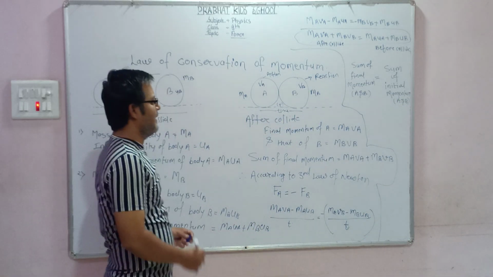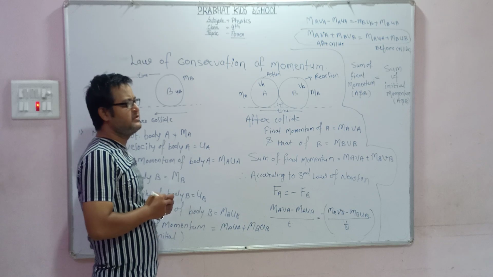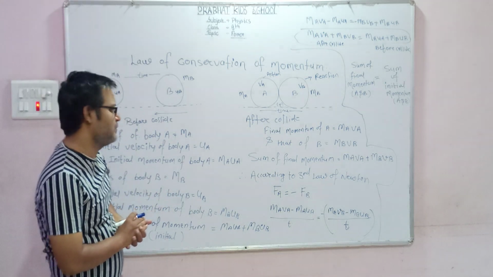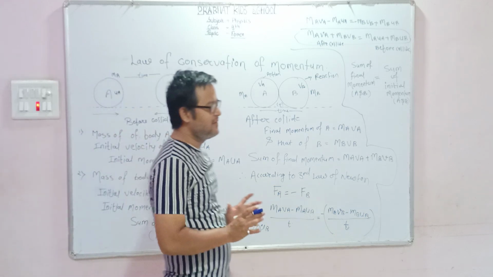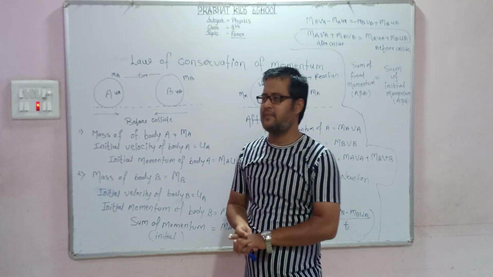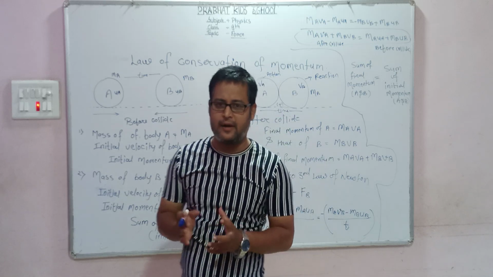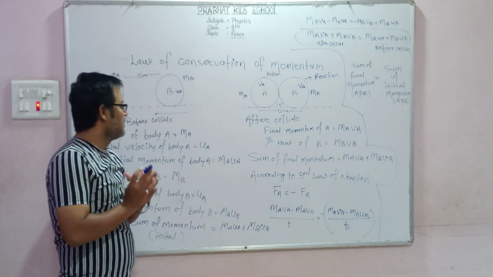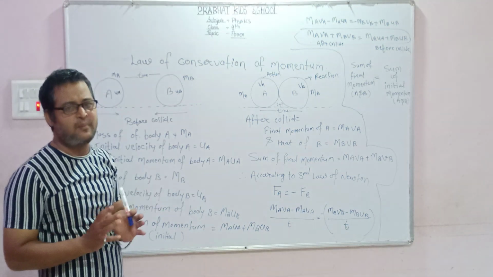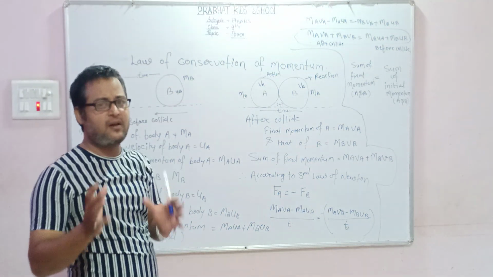The sum of final momentum after collision is always equal to the sum of initial momentum before collision. So dear student, this is the law of conservation of momentum, and the law of conservation of momentum states that when two bodies collide with each other, the sum of initial momentum before collision is always equal to the sum of final momentum after collision.